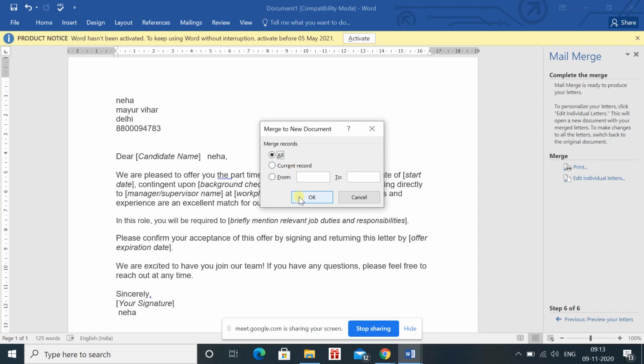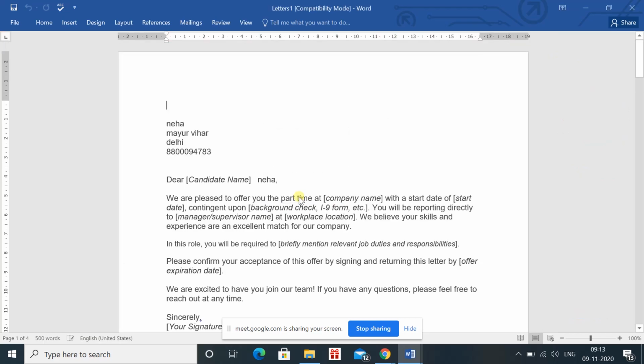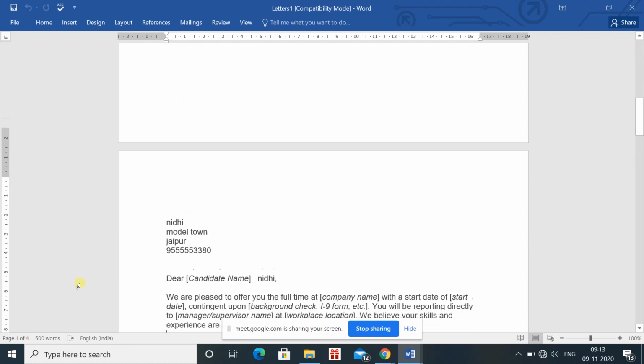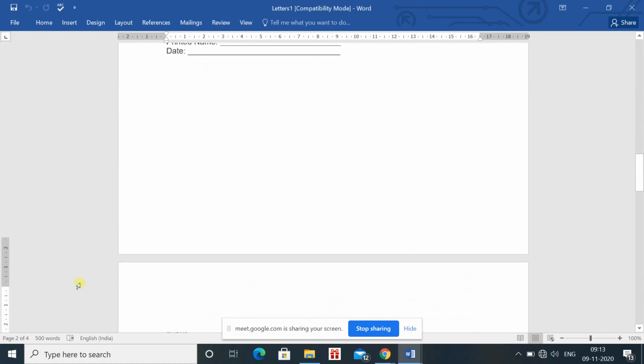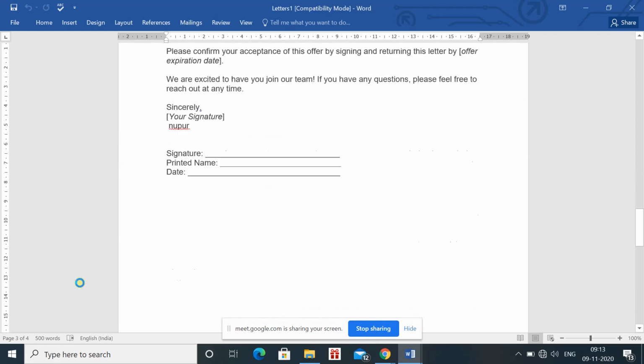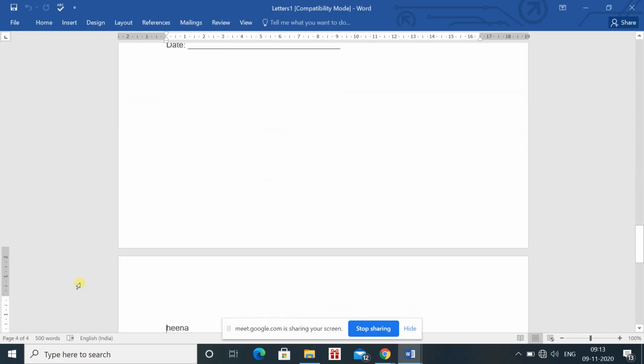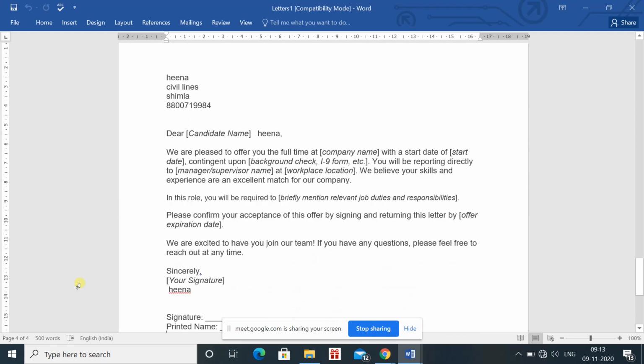So press OK. Once you press OK, you can see that the page numbers 1 to 4 are coming. We have 4 candidates, so individually now the second letter, now the third letter. On every page a single offer letter is coming.